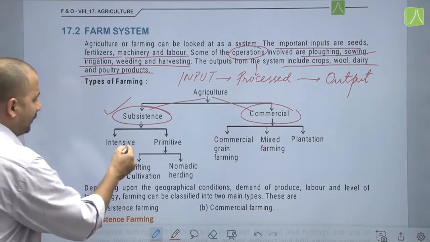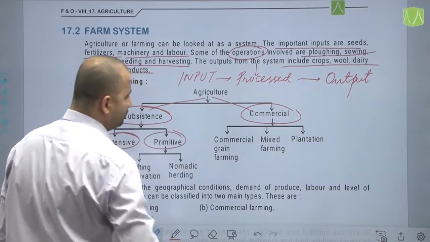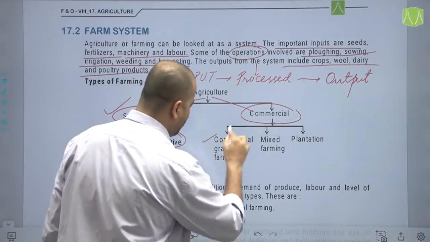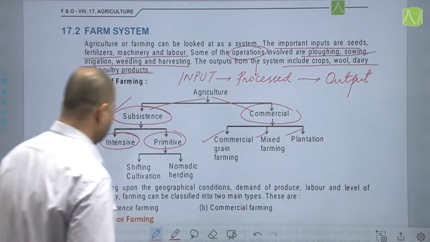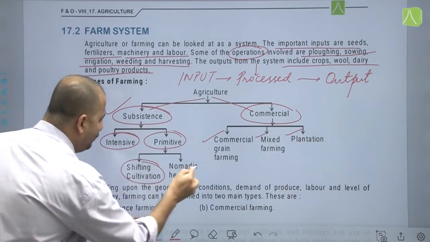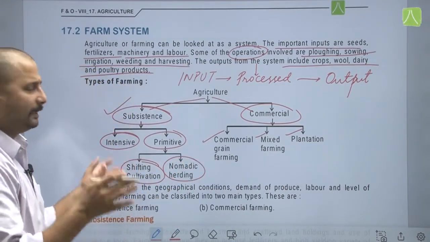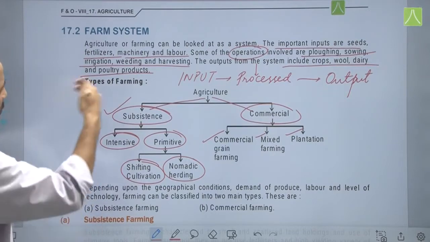Subsistence is further divided into intensive and primitive subsistence. Commercial, here you can see commercial grain farming, mixed farming and plantations. And primitive again, shifting and nomadic herding. So that is how it is being divided. Now let us look at each one of them one by one.